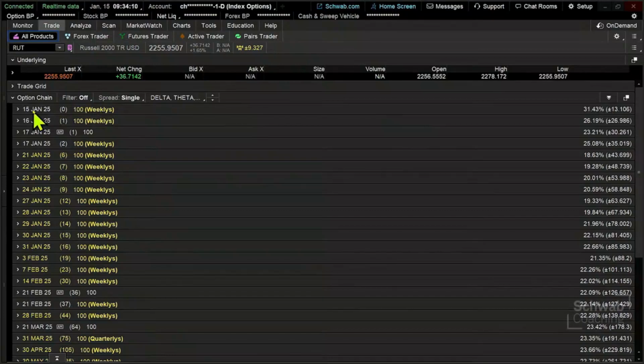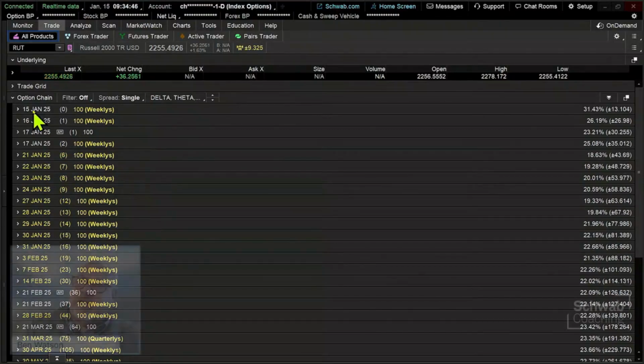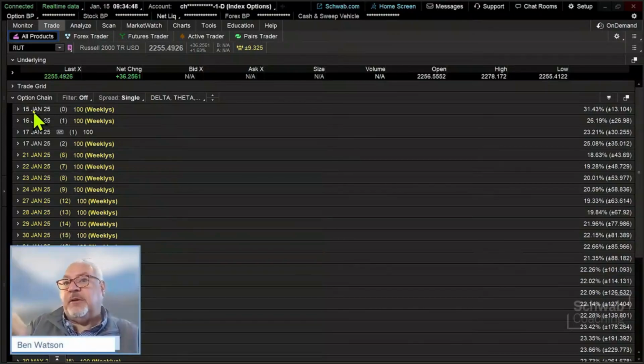Now, we're going to come in here after the market opens, after that early morning volatility in the index, and we're going to look at getting out of this trade prior to the close. This is a 0 DTE option, so we're trading this in its last day to go until expiration. We're doing it consciously, knowing the risk that there could be large movement in the index over the course of one day and no days to recover. That's why we're structuring the trade the way that we're doing it, and why we're using index options, because we don't have early assignment risk.